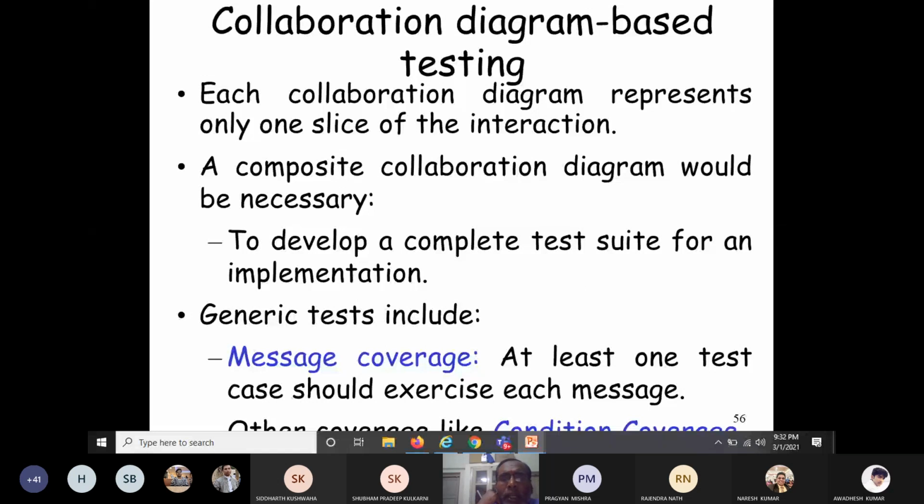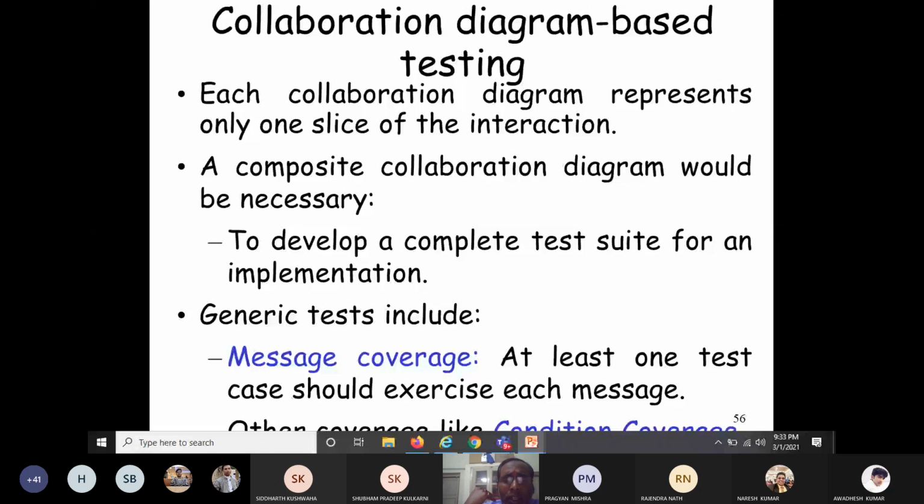A composite collaboration diagram would be necessary to develop a complete test suite for an implementation. So if you want to develop a complete test suite for an implementation, you require not a single collaboration diagram; a composite collaboration diagram would be necessary.